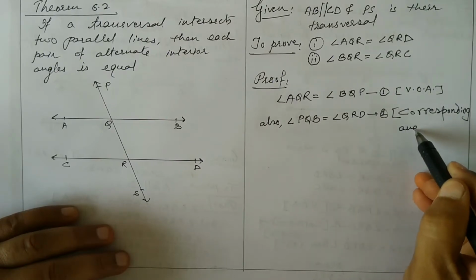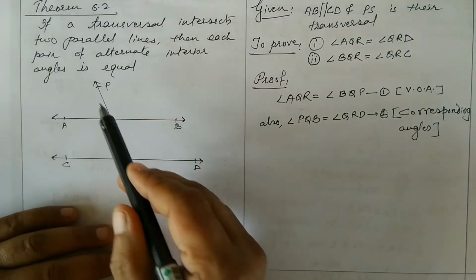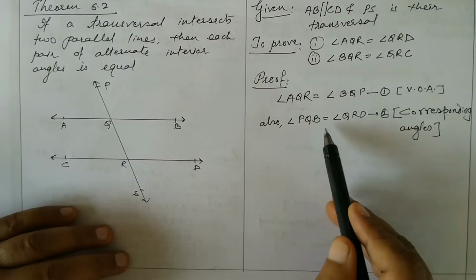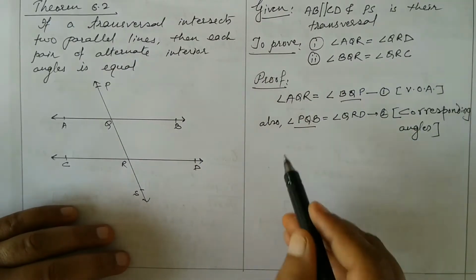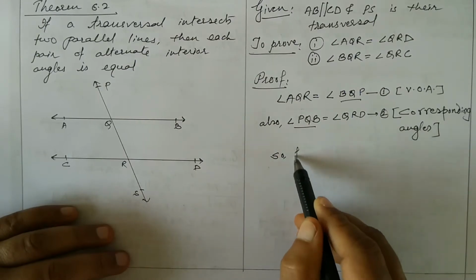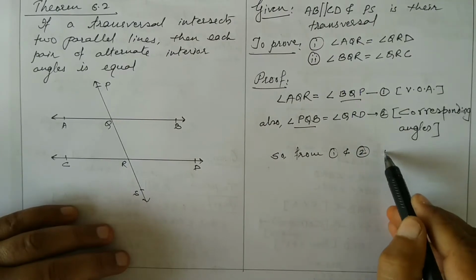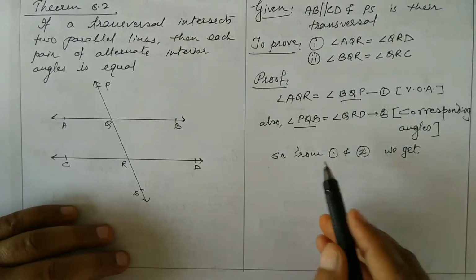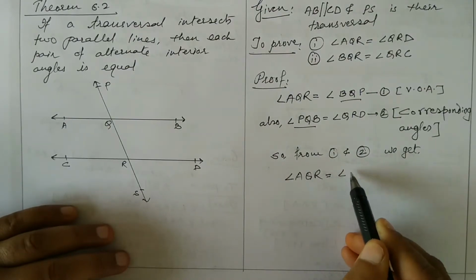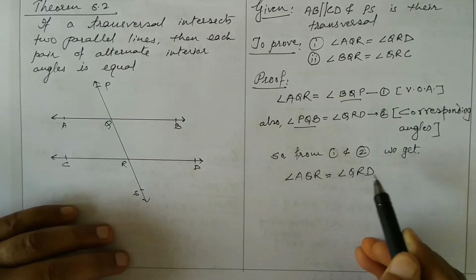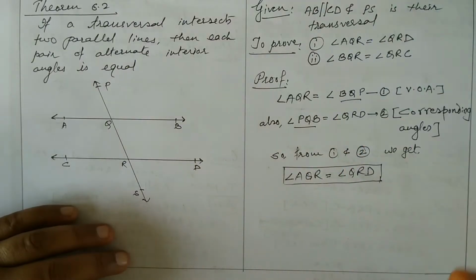Okay, now what can you say from 1 and 2? See, the right hand side is BQP of 1 and second PQB. BQP and PQB are one and the same angles. Okay, so from 1 and 2 we get angle AQR is equal to angle QRD. Correct? So we have proved the first one, that is one pair.